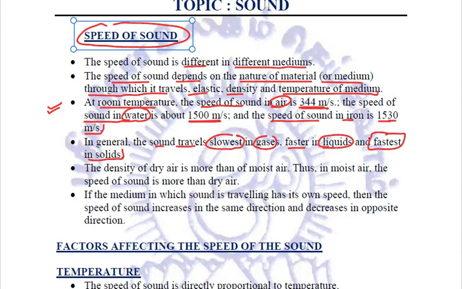And that is the main reason why, although the density of dry air is more than that of moist air, in moist air the speed of sound is more than in dry air, because in moist air the moisture, that is the humidity, that is the water vapors, that is the liquids are present, in which the speed of sound is faster as compared to that of air.